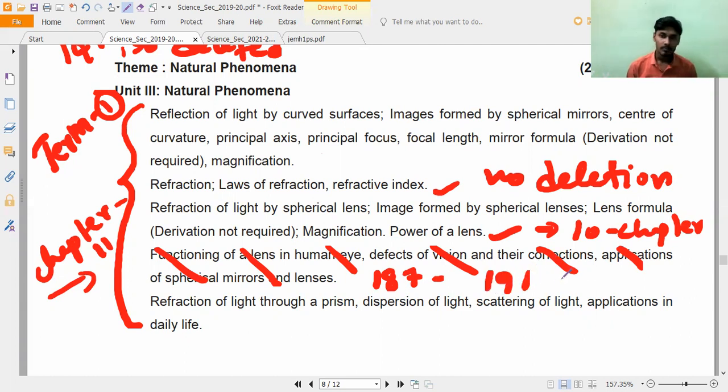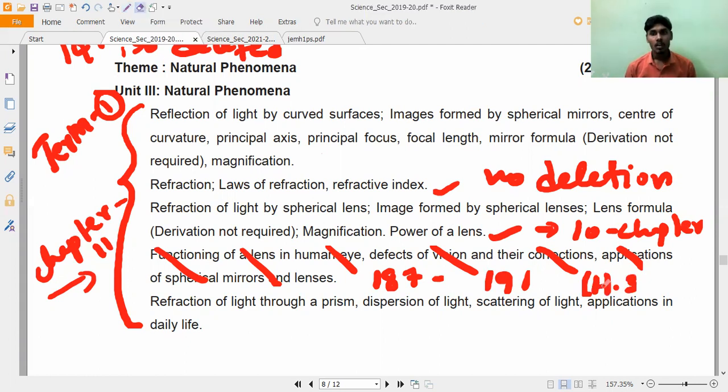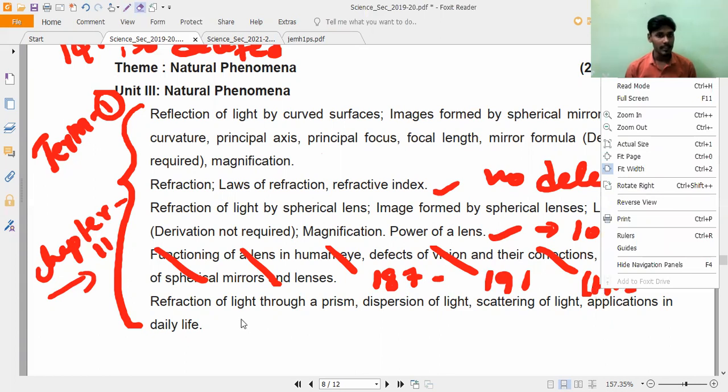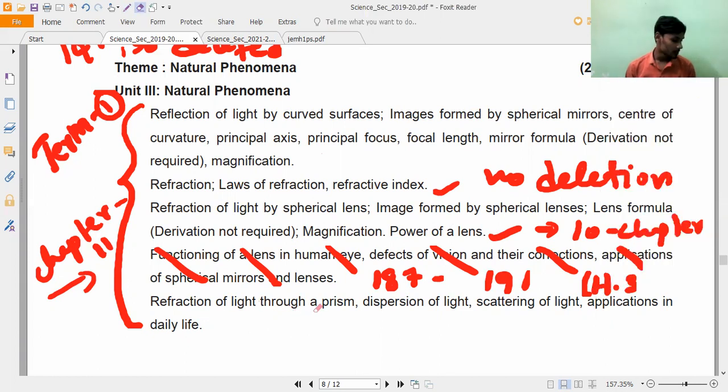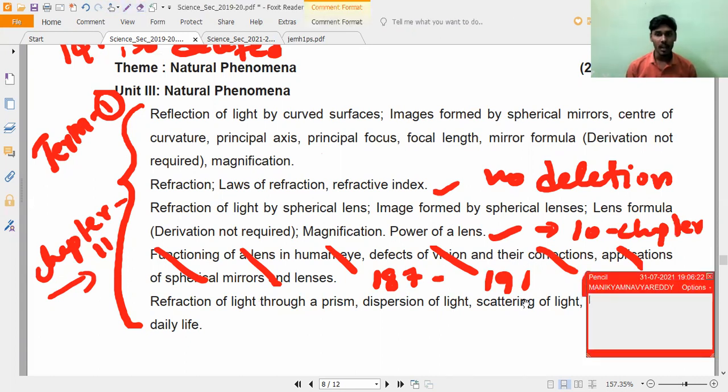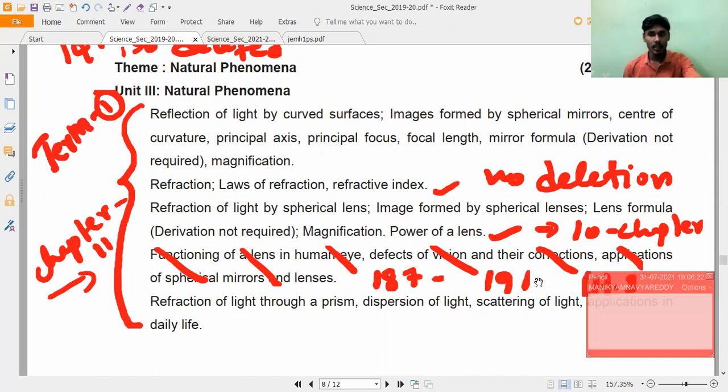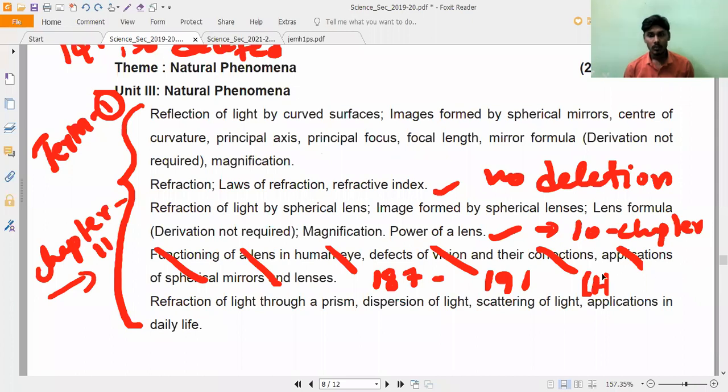Have you seen? Yes, sir. Till there it is not there. Sir, we have 11.3. Yes, sir, 11.3. What does it say? 11.3, refraction of light through a prism. From there it is there, till the last. Is it okay? Clear? So only the first half is deleted. First half is deleted and the remaining everything is there.